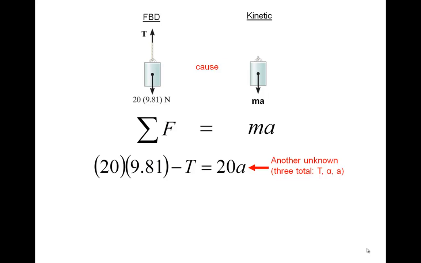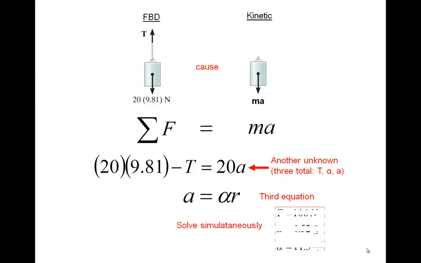But we can recognize that the acceleration of the block is related to the alpha of the drum by the radius, this a equals alpha r. That was from chapter 16 that we've already discussed. So now if we solve simultaneously those three equations, three unknowns, we'll find the tension in the cable, we'll find the acceleration of the block, and the alpha of the drum.